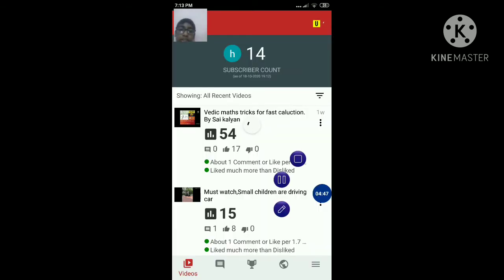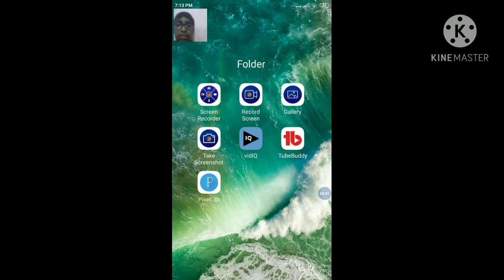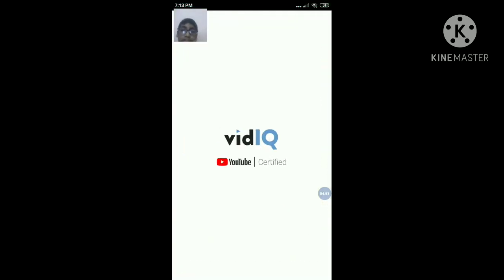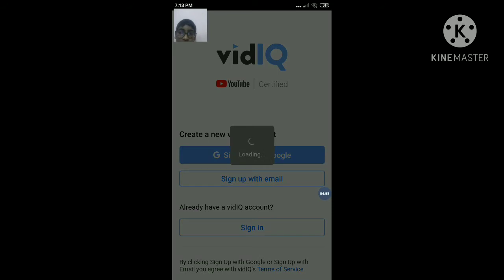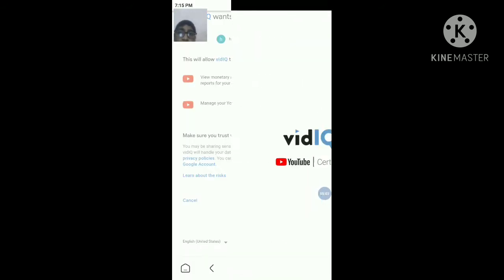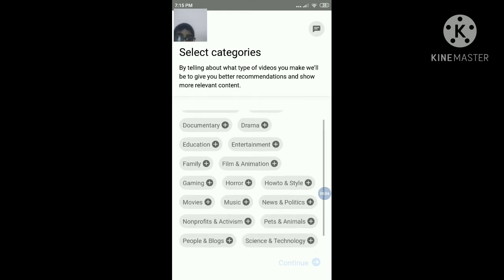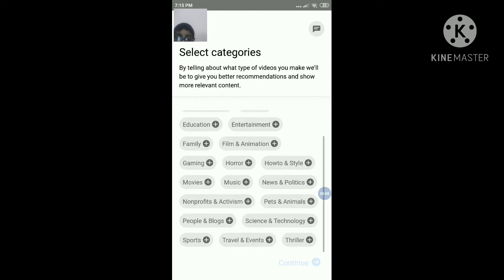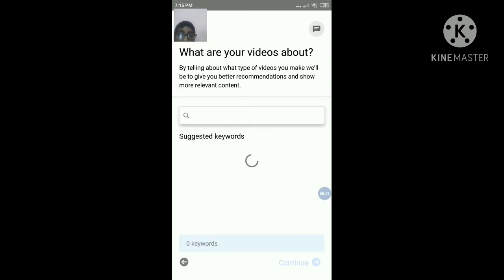So the next app is vidIQ. You need to go to the main menu, and now the app is vidIQ. For this also you need to sign in with your Google account. Here you need to allow the permission. See, it has come. Our category is education, so you need to click here on education plus and just continue. Here it will give some keywords for us.